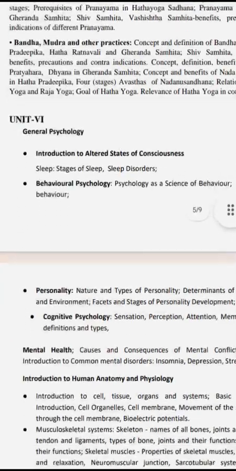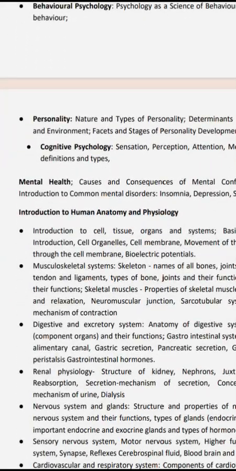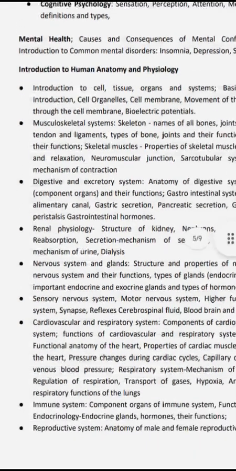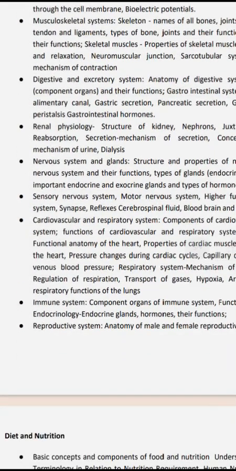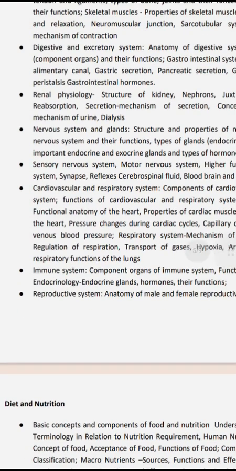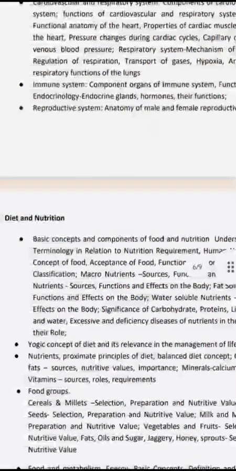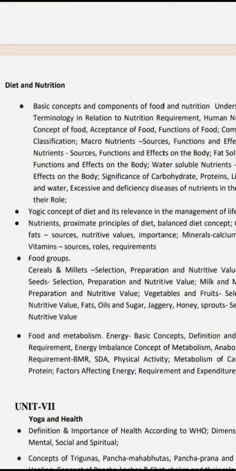Unit 6 is General Psychology, in which we have to study stages of sleep, disorders, and personality, its nature and types. In unit 6 itself we have human anatomy and physiology, in which we have to cover the musculoskeletal system: the skeleton, types of skeletal system, axial and appendicular bones. Then we have to study the nervous system, glands, cardiovascular and respiratory systems and so on. Diet and nutrition we also study in unit 6.